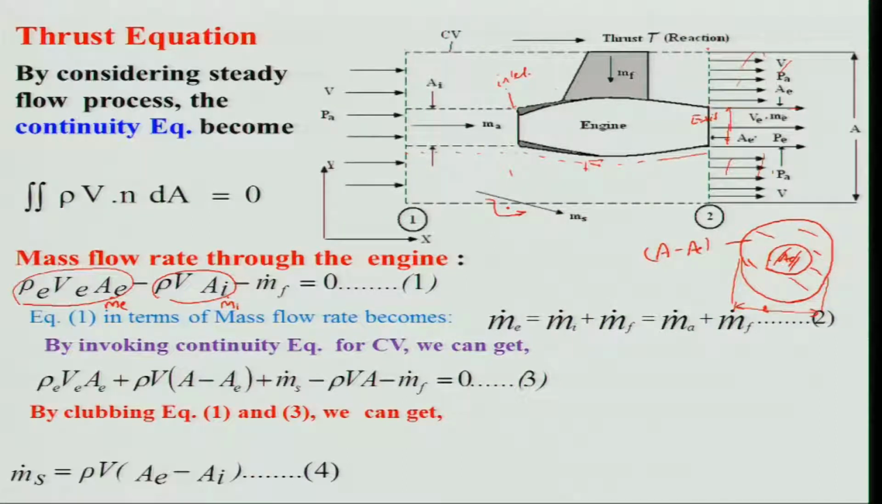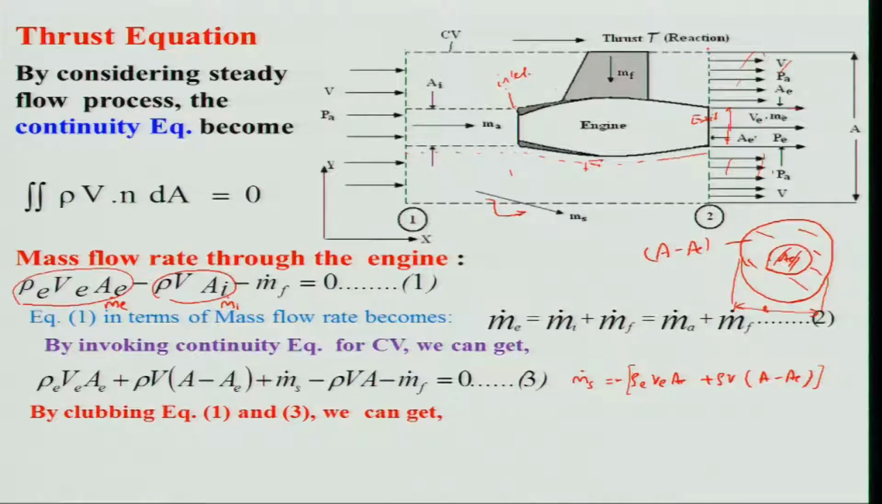Then clubbing equation 1 and equation 3, we can get what we are interested in, which is m dot S. So I can write m dot S is equal to rho E V E A E plus rho V A minus A E, minus, plus rho V A plus m dot F, because I am taking this to the left-hand side. And in place of m dot F, I will be writing rho E V E A E.